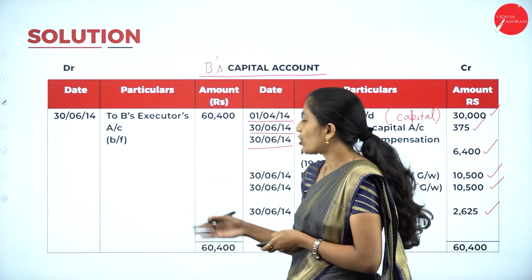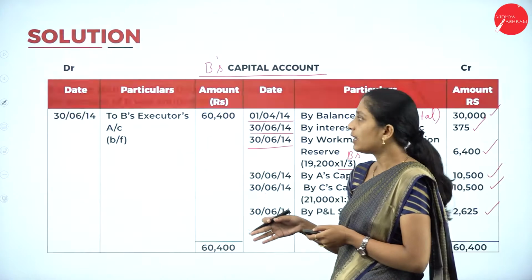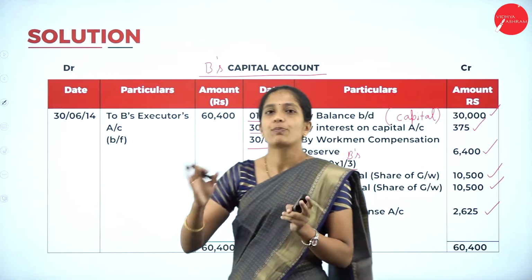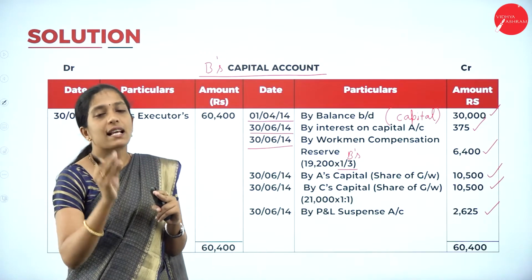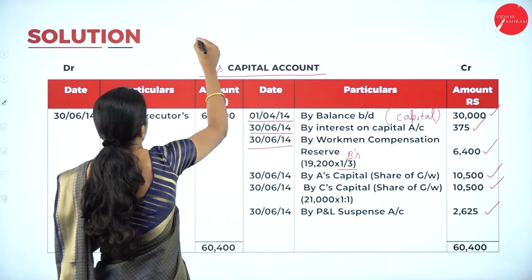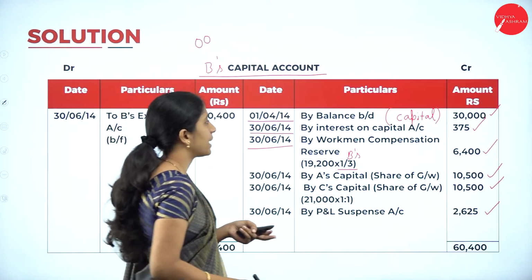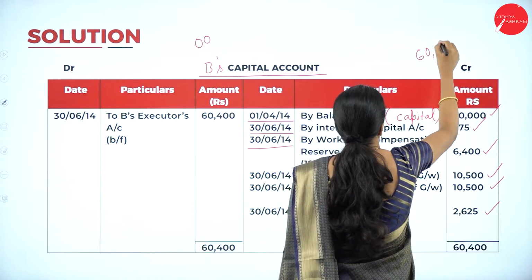Next, there is no drawings or interest on drawings in the adjustment, so leave that. We have to balance both sides, and the balancing figure has to be transferred to B's executor's account. The debit side is 0. On the credit side, if you add all these items, you'll get 60,400.